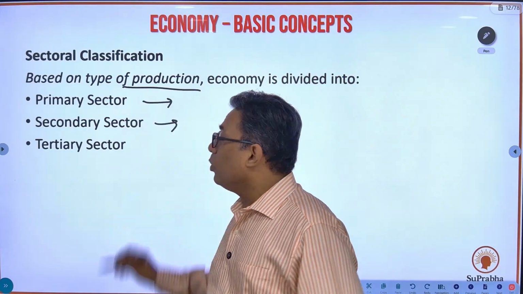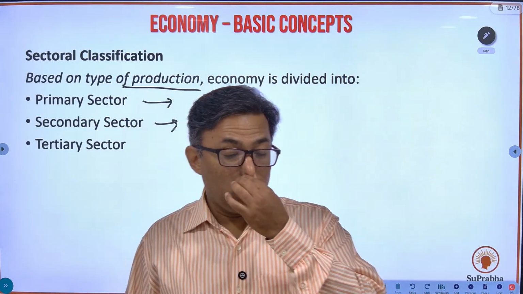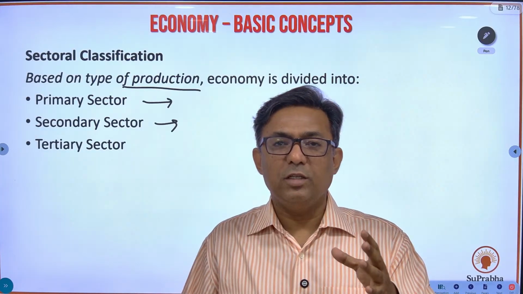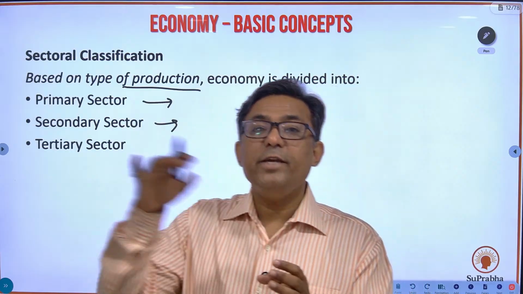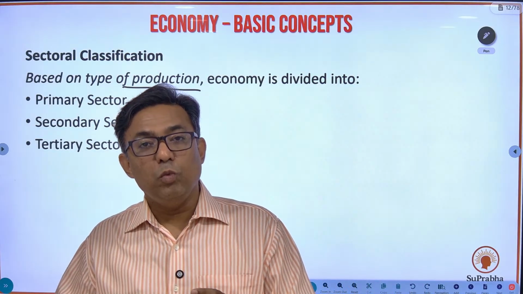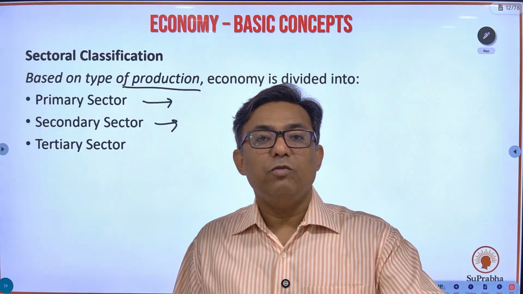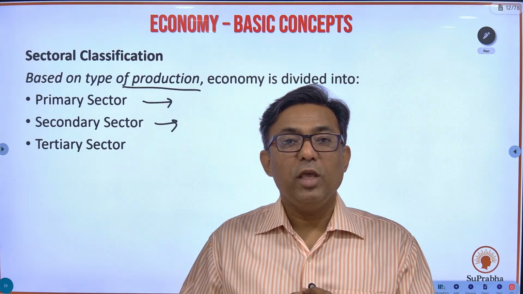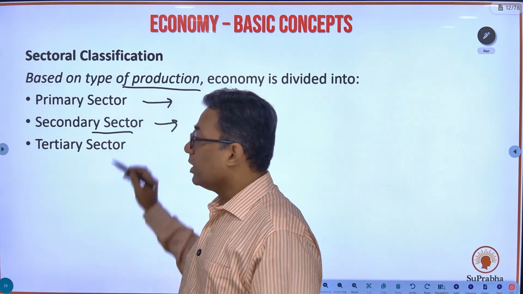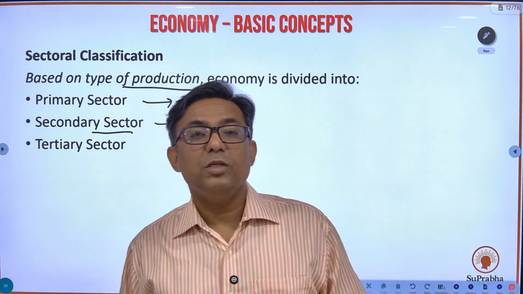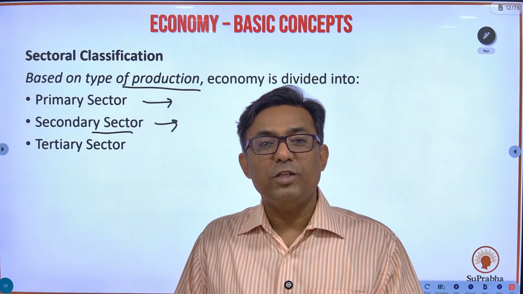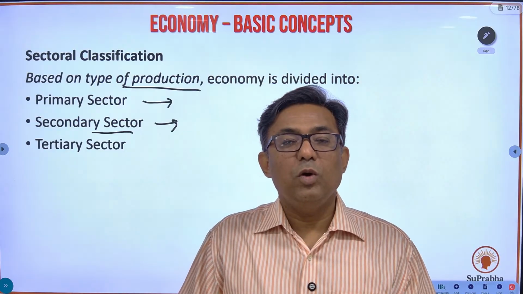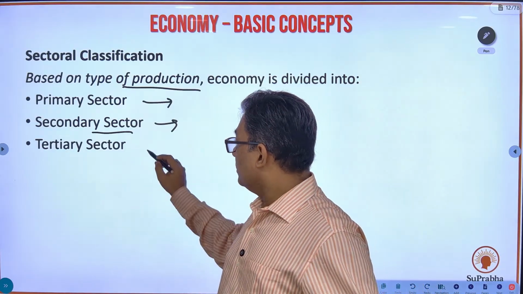Whenever you apply some technology on the produce from the primary sector, whatever you get from the primary sector, and you manufacture something new. For example, we get cotton from nature, I apply technology and manufacture this shirt. Okay, so this manufacturing becomes a secondary sector. So secondary sector is all about manufacturing, construction and utilities also. Electricity supply, water supply, okay, all these utilities form a part of the secondary sector.